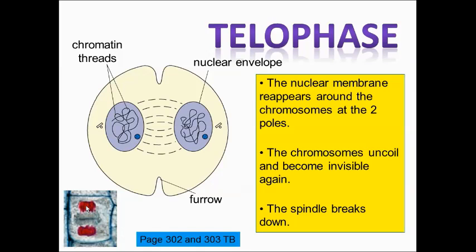So this is how the cell looks like at telophase. You see 2 nuclei inside one cell, right? So if you see 2 nuclei inside one cell, that means nuclear division is over. So telophase is the last stage of mitosis.